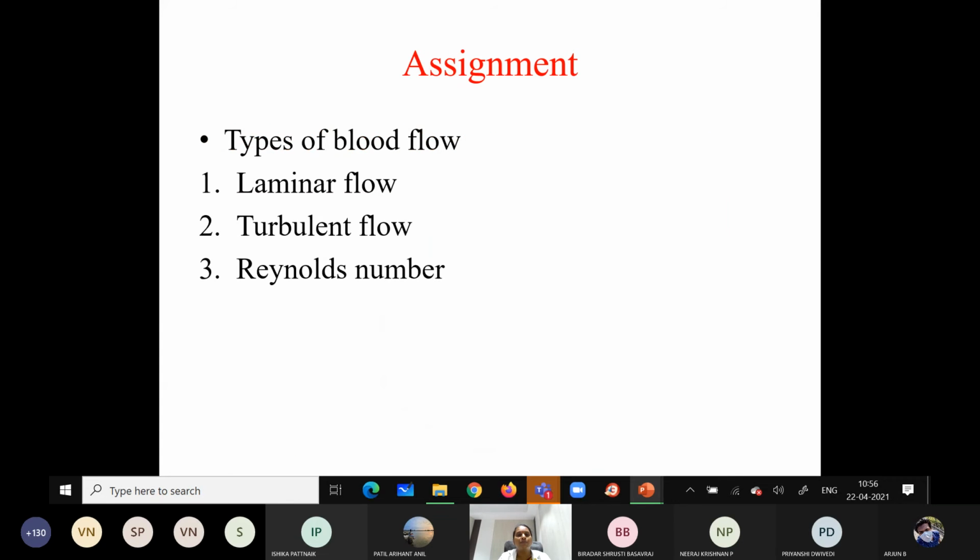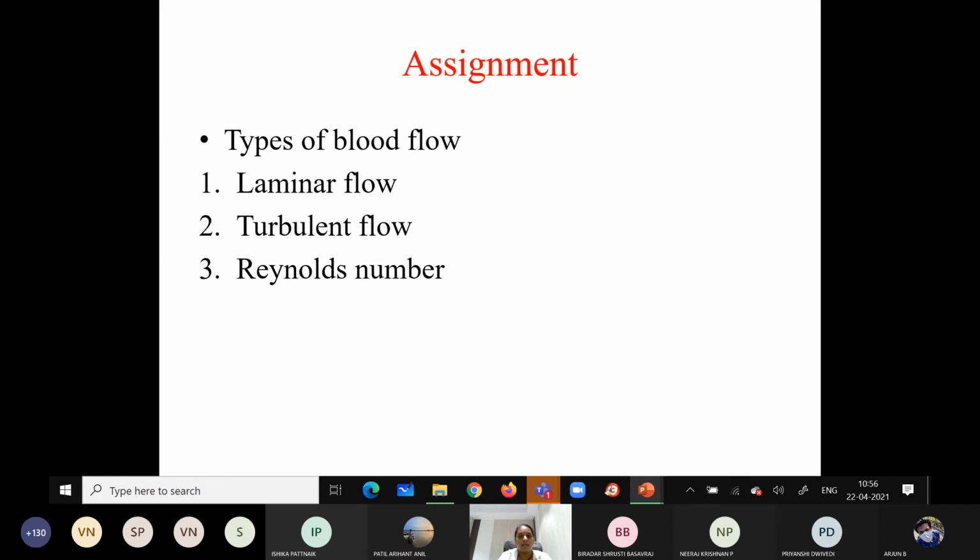Okay, so this is a home assignment for you. You are going to read about the different types of blood flow, laminar flow and turbulent flow. In this part we also have the Reynolds number. So you are going to read and understand the concept, write it and post it in your respective mentor groups.